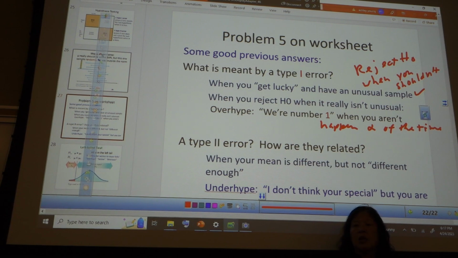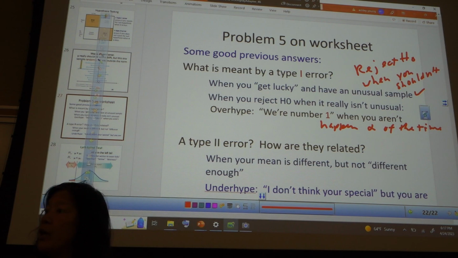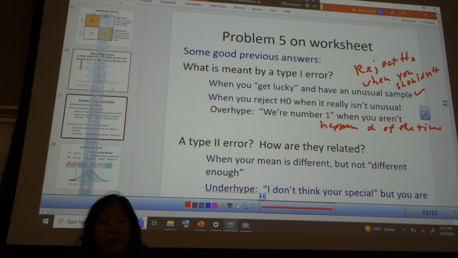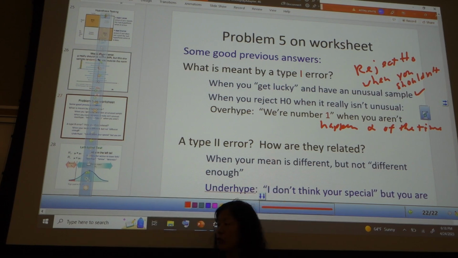Do they just pick, or is there a mathematical way? It's not mathematical. It depends upon the situation. It's a great question. So if I want to know about whether the average weight of men should be changed so we can make sure that we're safe for elevators and lifeboats and things like that, I want to be really sure. So I'm going to have a really small alpha, a really small amount of error of this type 1 error. Does that kind of make sense?